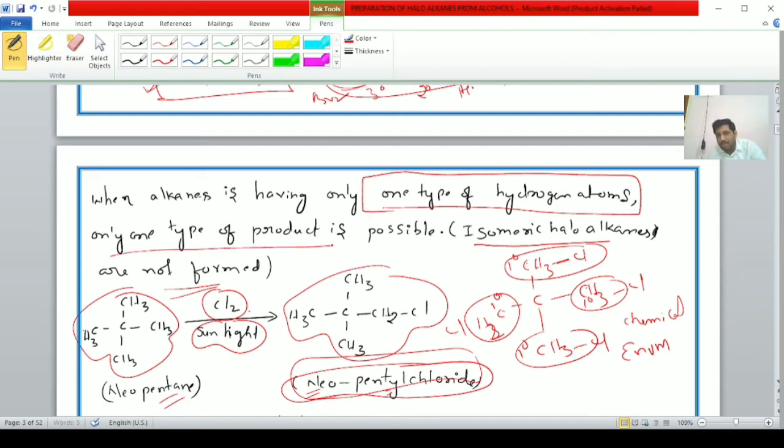When an alkane has only one type of hydrogen atom, only one type of product will be possible. In the examination they will ask, student, which of the following alkanes can give only one type of monohalogenation product? That is, if the alkane has only one type of hydrogen, then in this case only one product is possible. Like this they will ask, student. Very important example, student.